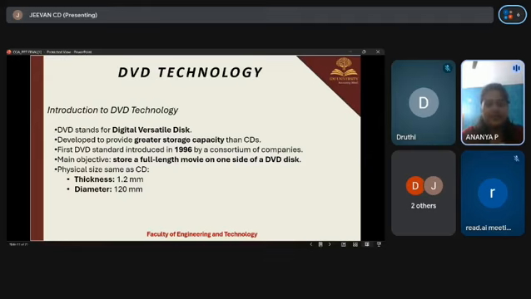Coming to the introduction, DVD stands for Digital Versatile Disc. It was developed to provide greater storage capacity than CDs. The first DVD standard was introduced in the year 1996. The main objective of DVD technology was to store a full-length movie on one side of the disc. Even though DVD storage is larger, the physical size is the same as CDs, with a diameter of 120 mm and a thickness of 1.2 mm. Moving on to the next slide.